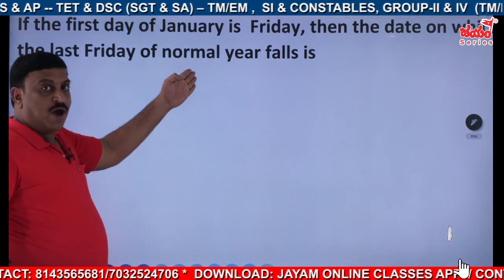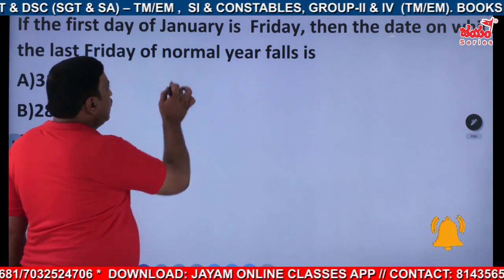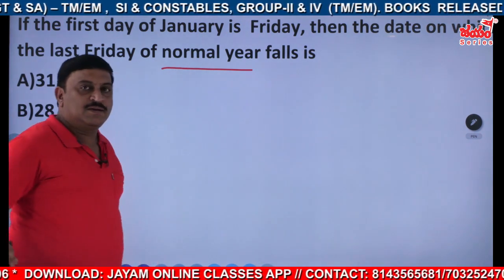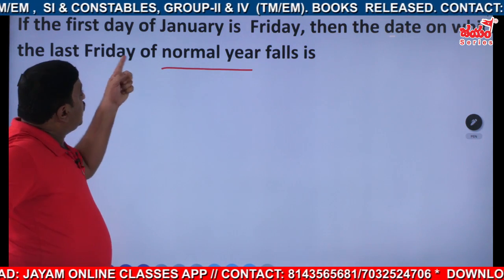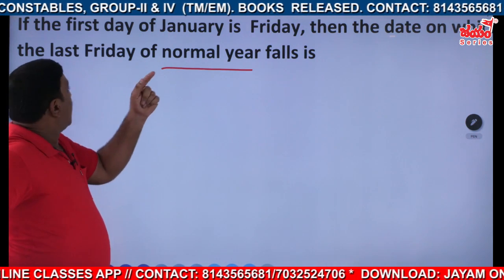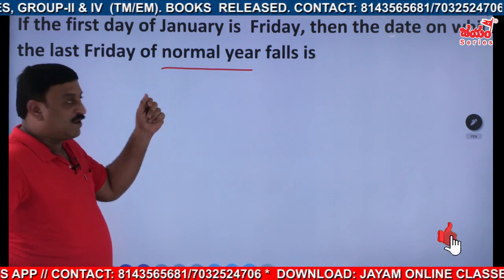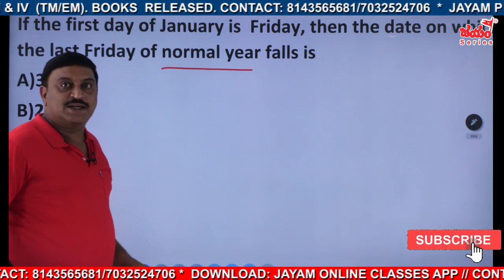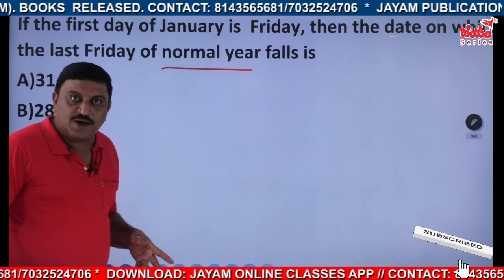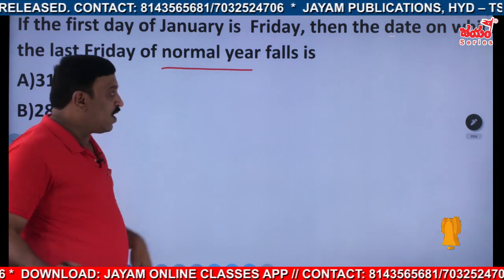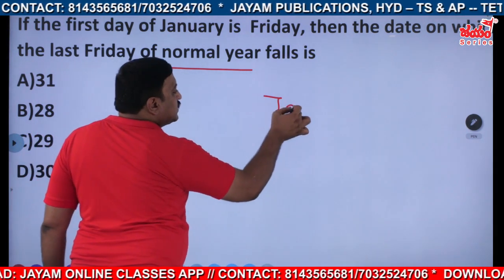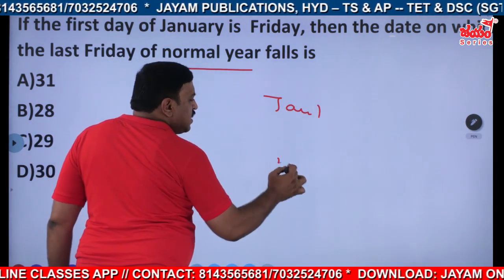See this one, normal year. So the first day of January is Friday, then the date on which the last Friday of a normal year falls is what? Definitely, as I said, for a normal year it is January 1st and December 31st.